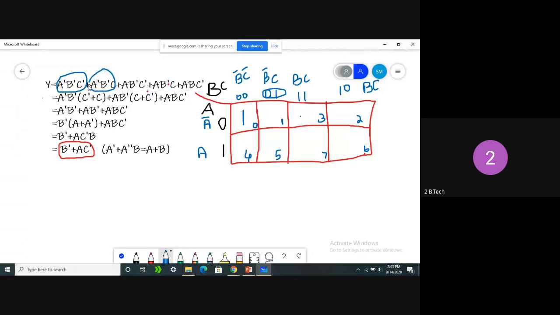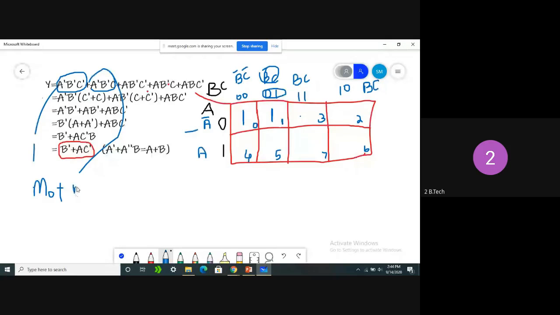So A bar is here, A bar is here. What is B bar C? B bar C is this one. So with this one and this one combination, what is the other value? So this is the other box. That is one. Clearly, what is this min term? A bar, B bar C bar min term. That min term is M0. What is the next min term? M1. Very good. This is M1.